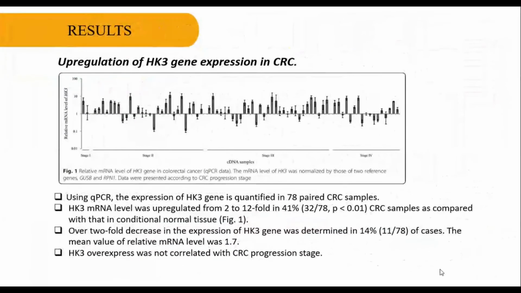Next, the result on upregulation of HK3 gene expression in CRC. Using qPCR, the expression of the HK3 gene was quantified in 78 pairs of CRC samples. HK3 mRNA level was upregulated 2 to 12-fold in 41% of CRC samples compared with normal tissue. Over 2-fold decrease in the expression of HK3 was determined in 40% of the cases, and the mean value of relative mRNA level was 1.7. So HK3 overexpression was not correlated with CRC progression stage.